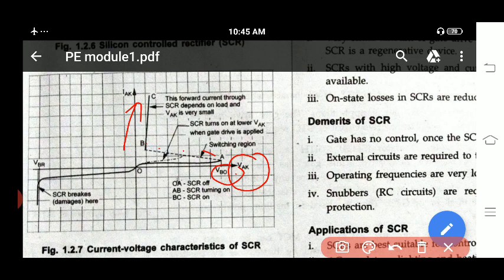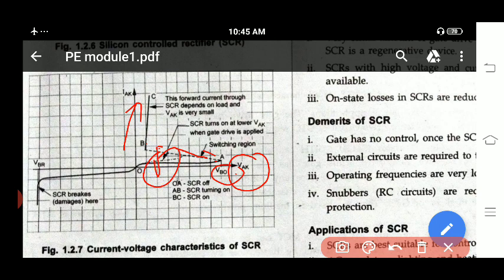So this is the switching region. Next, SCR turns on at a lower VAK value. At a lower VAK value, SCR gets turned on when gate drive is applied. This dotted line represents the switching region. Next, the forward current through SCR, depending on load and VAK, is very small. And if you want to make your SCR turn on early before reaching VBO, you have to apply gate